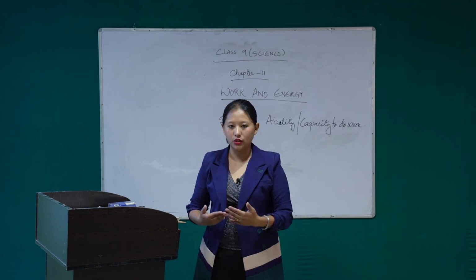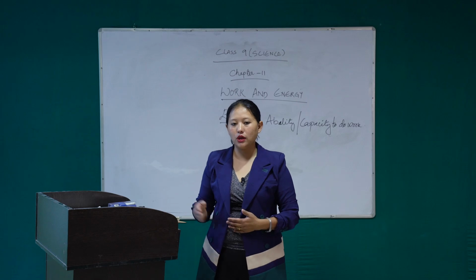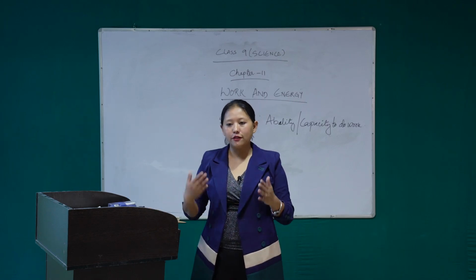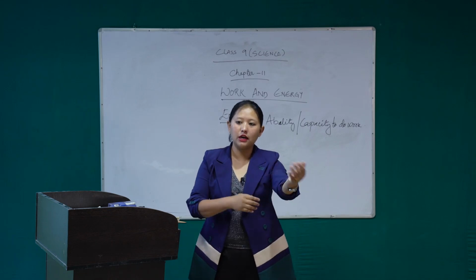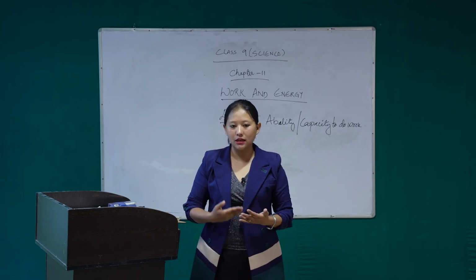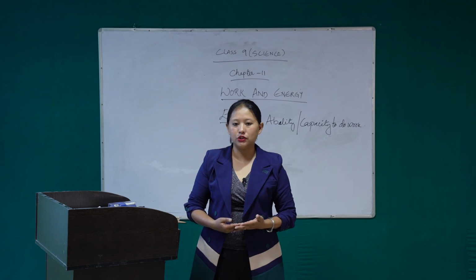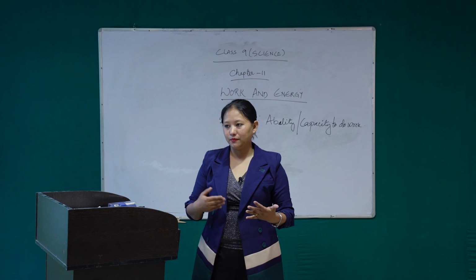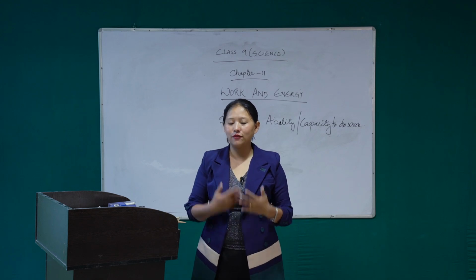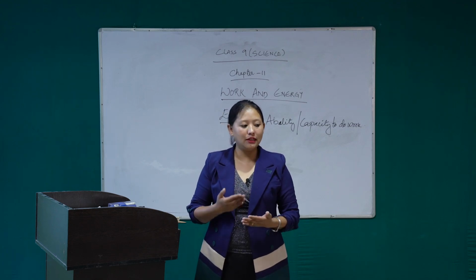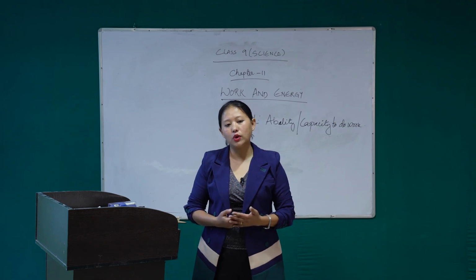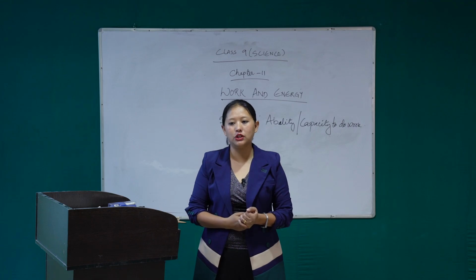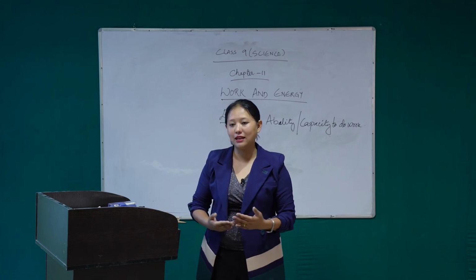Scalar means only magnitude, we don't need direction. There are different forms of energy, like mechanical energy, chemical energy, heat energy, light energy. But in this chapter we are going to focus on only one form of energy, that is mechanical energy.